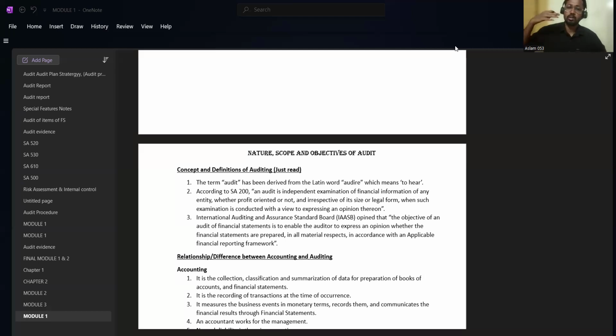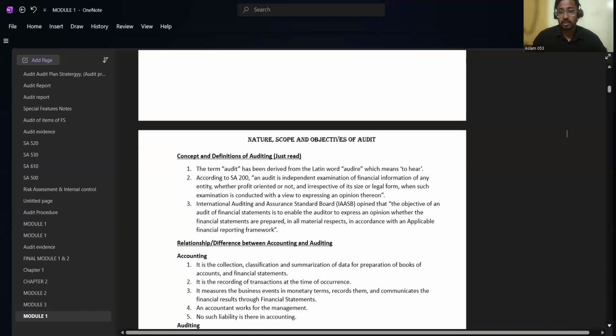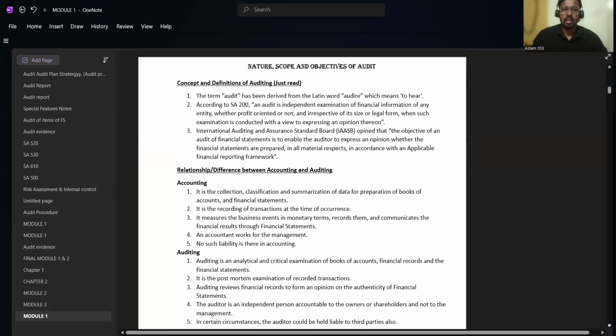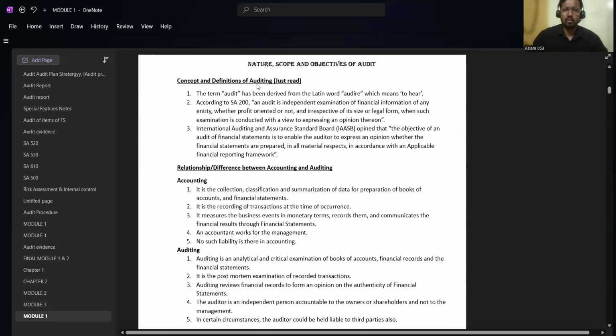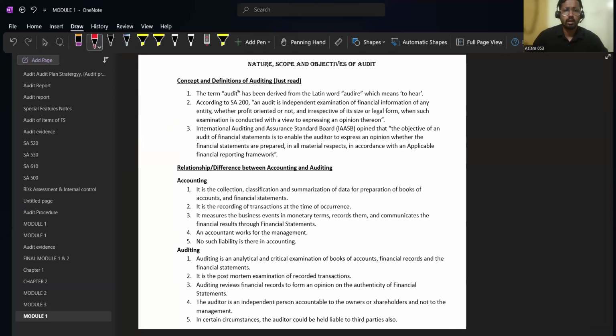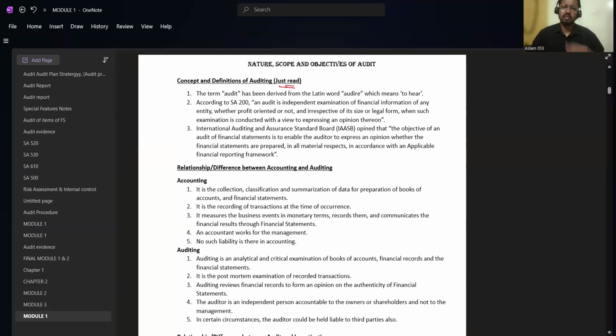I'm going to take you on a tour through my book to show how it is different from the CMA study material. For some concepts I have given an indication mark, like "just read." You only have to just read those because there is very little chance they will be asked, and even if they ask, they will only test through MCQs and the like. There will probably not be a direct descriptive question from these concepts.